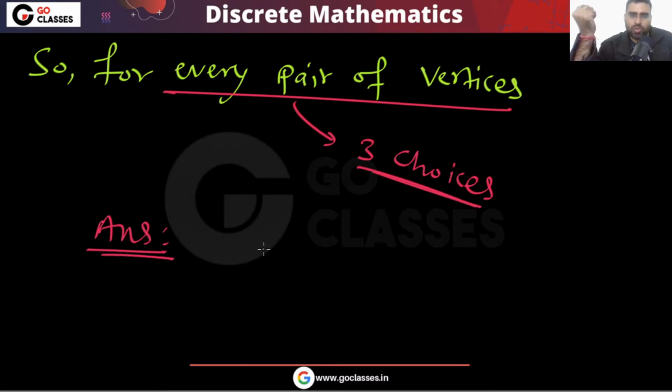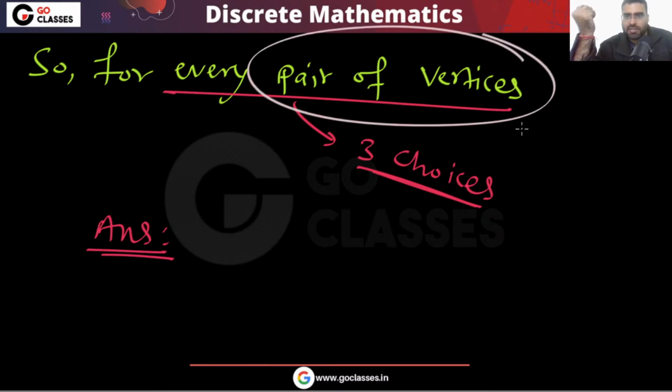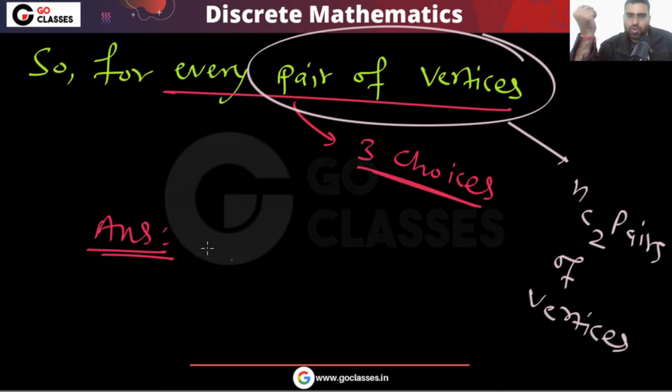How many pairs of vertices are there? NC2 pairs of vertices. For every pair we have three choices. So the answer will be 3 power NC2. Now you can put n equal to 5.